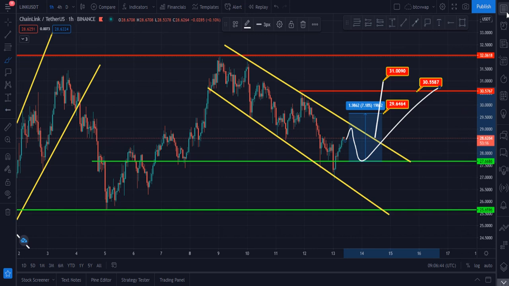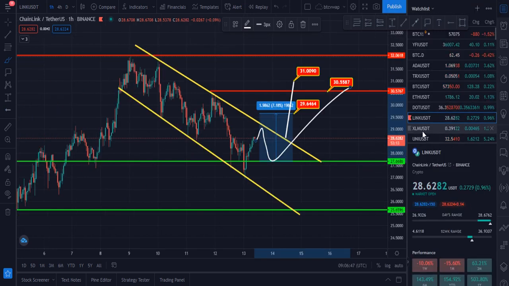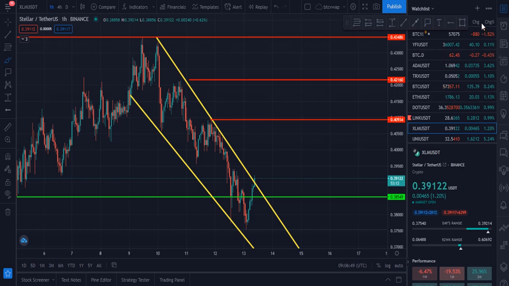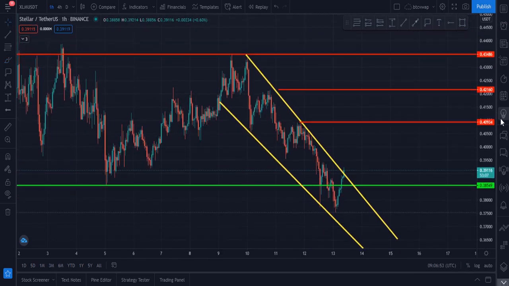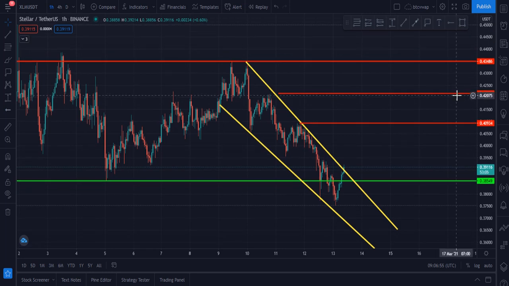Let me please show you my next chart. My next chart is very important, the Stellar chart, and Stellar was in this falling wedge, and how beautifully it is going to break this. Here you can see price is at 0.3911, and let me please show you my first target for this Stellar right now.